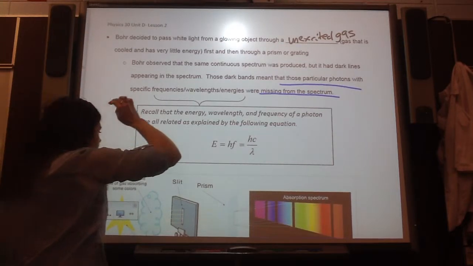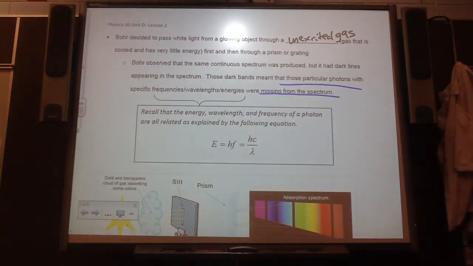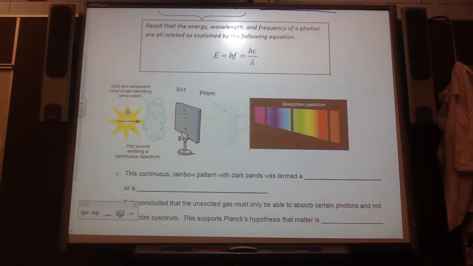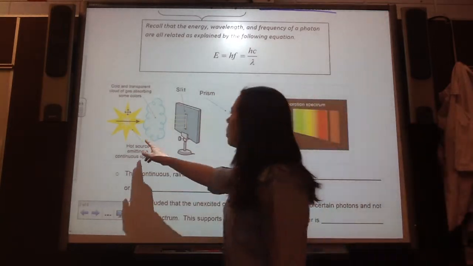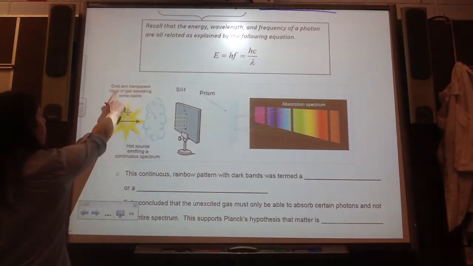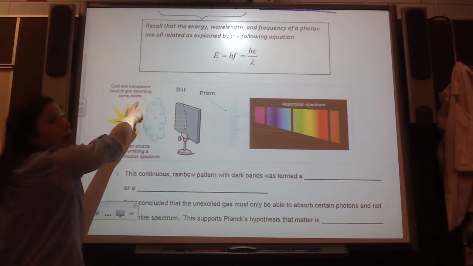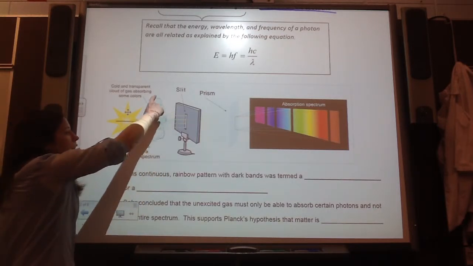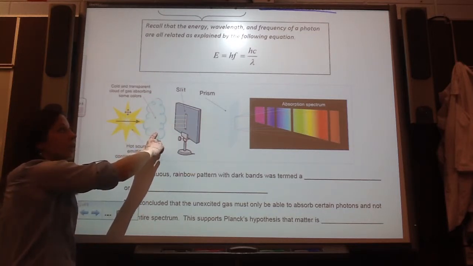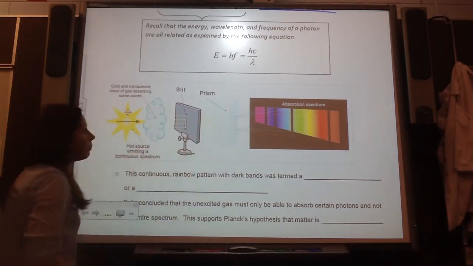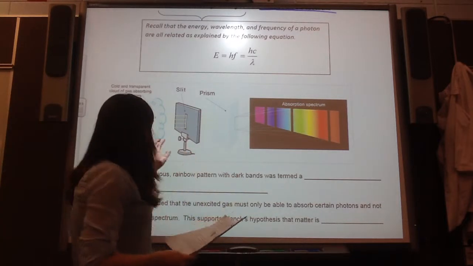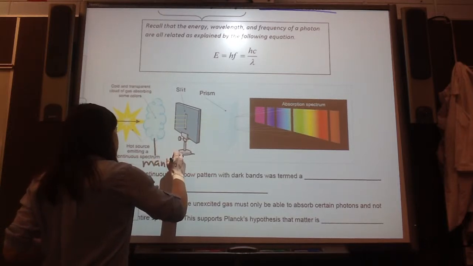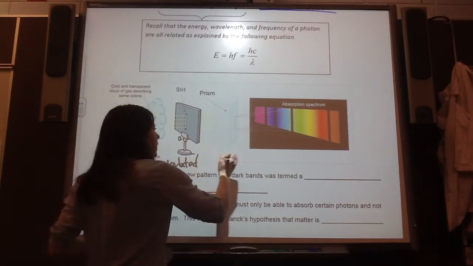So here, in this next picture, you can see that he's shining light through. So here's the light coming through, but now it goes through a cold and transparent cloud of gas absorbing some colors. Okay, so it's still the same light coming through, but now it goes through a different gas. Then it goes through a slit and then a prism. So now what is observed, so this was the manipulated variable, what we changed here. And this is the responding.